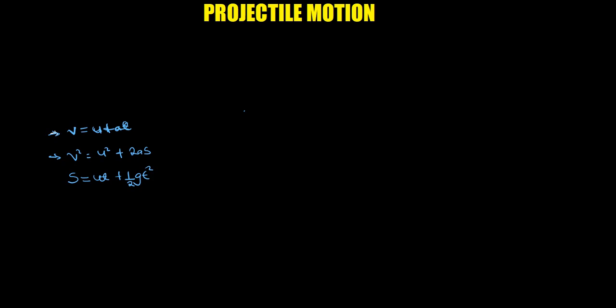So let's judge this scenario. It was projected at a certain angle. So this is a projectile, and the velocity that you start with is what we call v0. It will have an x component and a y component, and you need to know that.